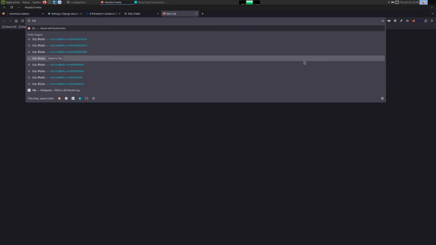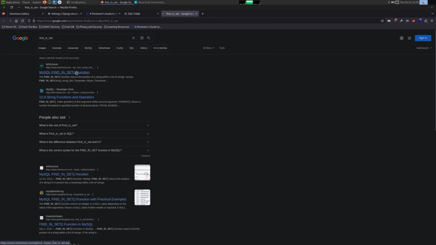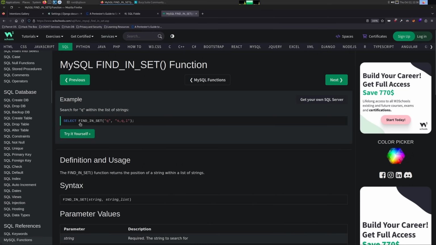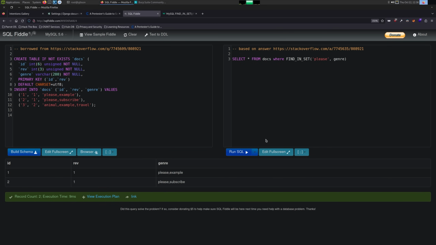Now, MySQL also has a FIND_IN_SET functionality. So if we look at it, it's FIND_IN_SET and then the query and this. If we go back to a fiddle, we can say where FIND_IN_SET, and then let's see, please, genre, like that. Run it. And we get everyone where it pleases here.